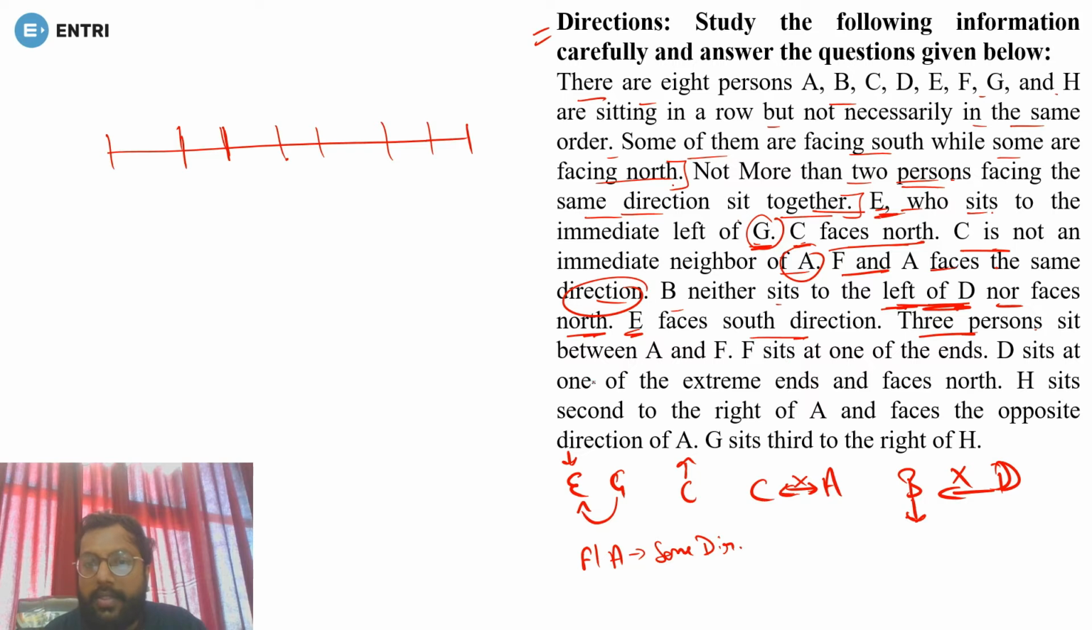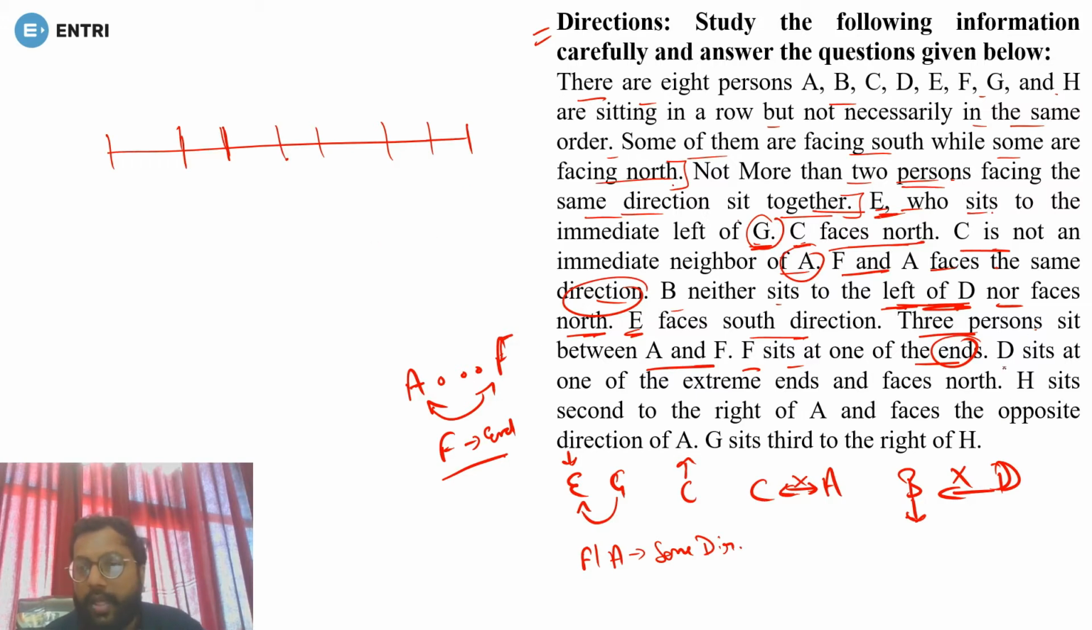Now, 3 persons sit between A and F. Right now I'm making it here: between A and F there are 3 persons, though we don't know their positions with respect to each other. Now F sits at one of the ends, so F must be at the end. You can say, sir, we can start from here, that F can be at this end or at this end, but we have only 2 to 3 lines remaining, so we can read them and then start putting it.